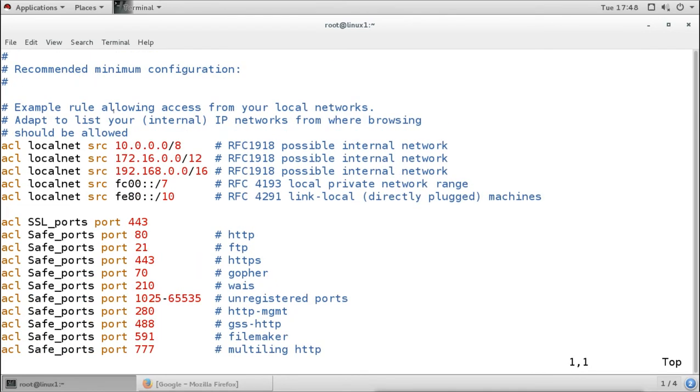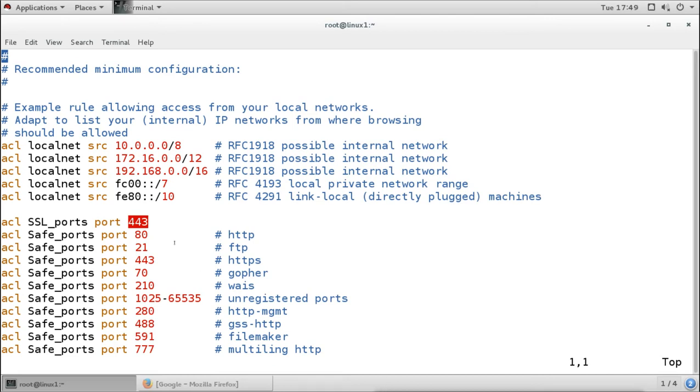Based on the option which we select here, source or port, we mention the value here. If I am talking about the source address, I mention the source IP address here. If I am mentioning the destination address, then I mention the destination address here. If I am mentioning the protocol, then I mention which protocol. If I am mentioning the port, then I mention which port. So based on the options we use, we mention the values we want to define here.